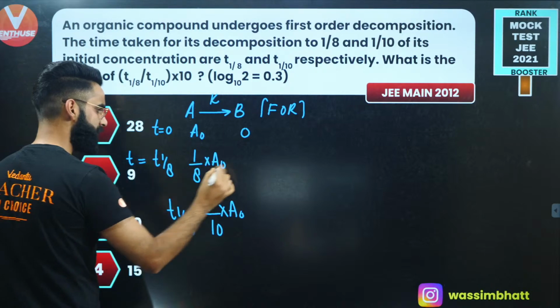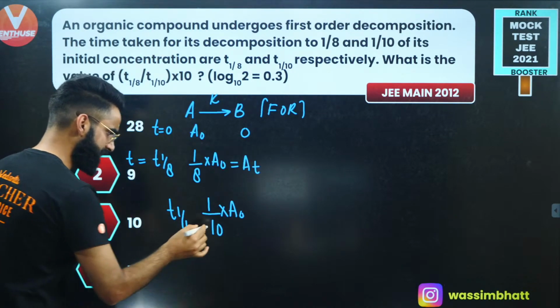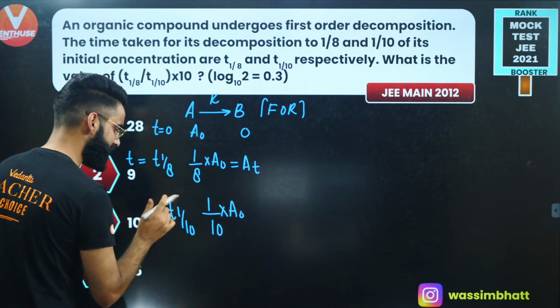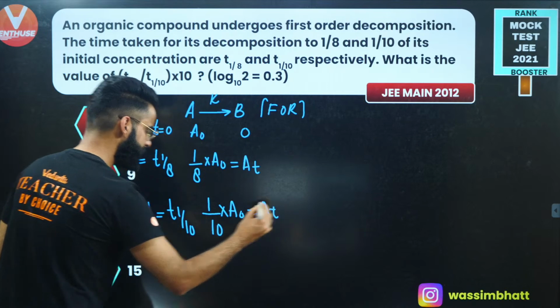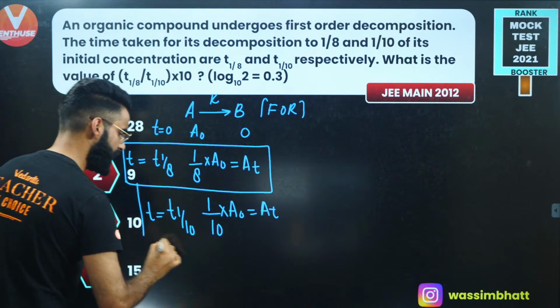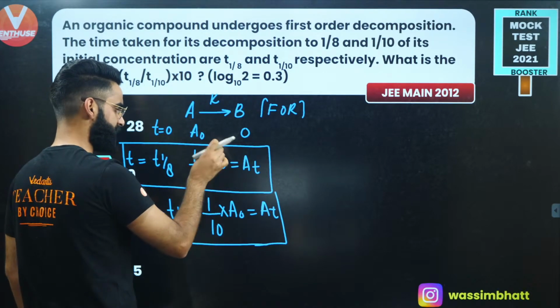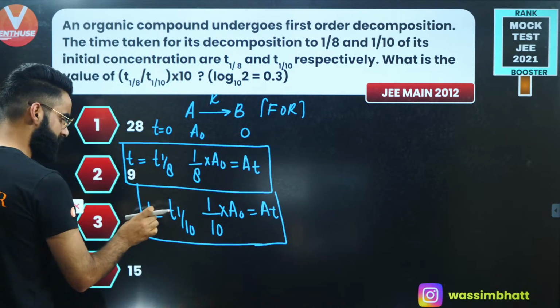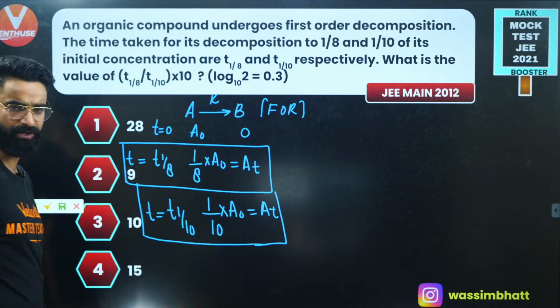This is the concentration of reactant left at time t equal to T1/8, and this is the concentration of reactant left at time t equal to T1/10. So I got two conditions. When t is equal to T1/8, the concentration of reactant left is A0/8. When t is equal to T1/10, the concentration of reactant left is A0 divided by 10.